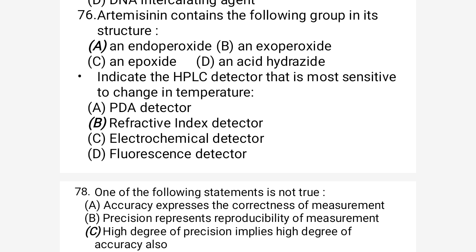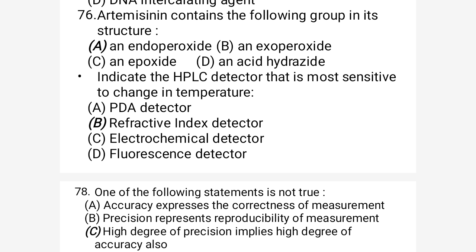So artemisinin is a very important drug, and it is used in treatment of Plasmodium falciparum, you can say malaria. The resistant malaria can be treated by artemisinin, and the question is asking which type of ring artemisinin contains.